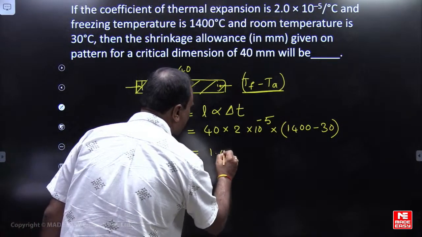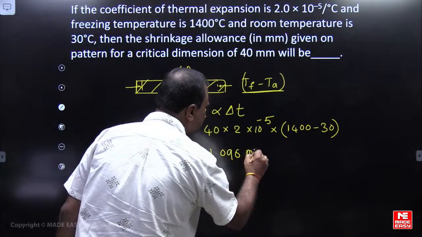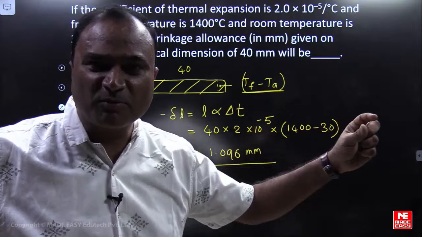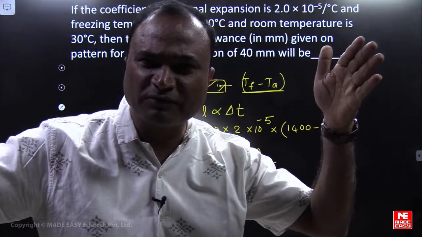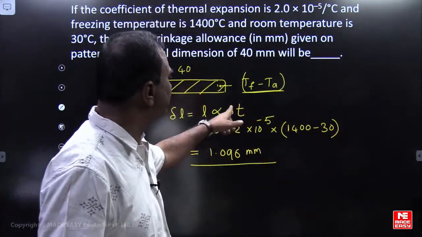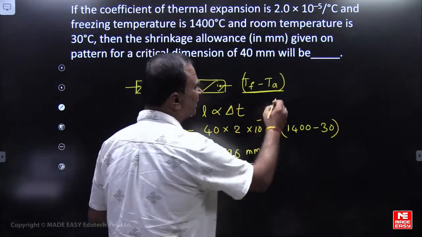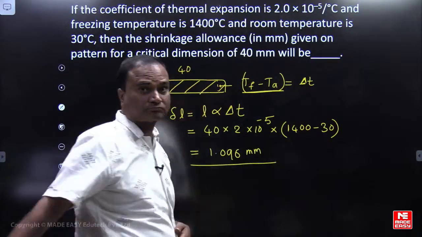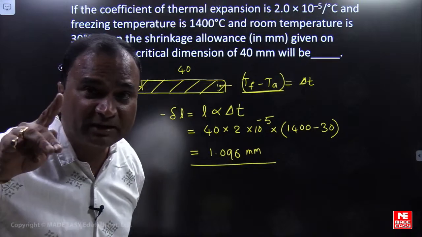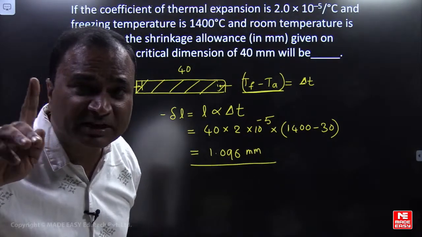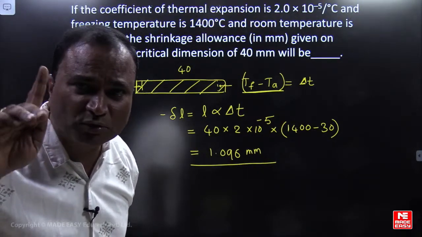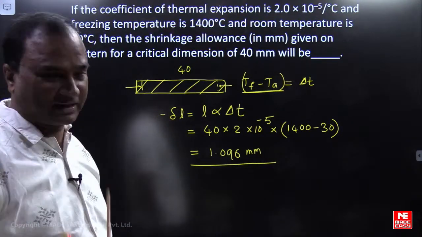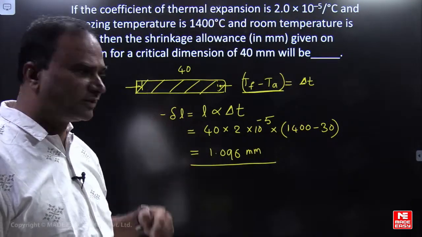1.096. Understood, na? This is the shrinkage of the material if you are cooling from freezing temperature to ambient temperature. Delta T is freezing to ambient temperature. For a pure metal, freezing temperature and melting temperature both will be the same.